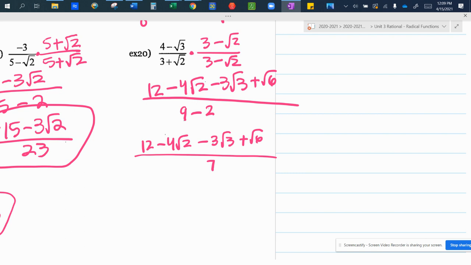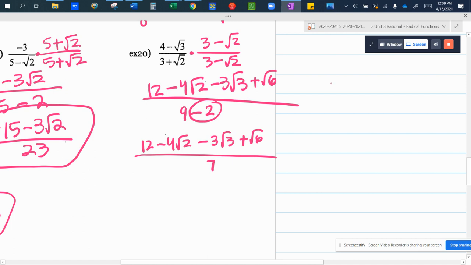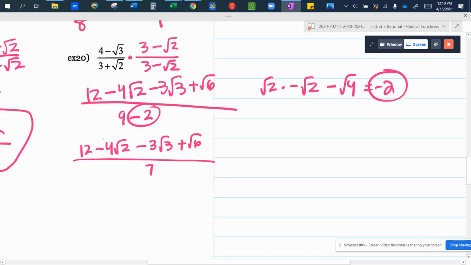Yes? So I got this negative 2 because I did the square root of 2 times the negative square root of 2. So that's the negative root of 4, which is negative 2. Does that make sense? Any other questions on rationalizing the denominator? That's not something you have to do a whole lot, but we do need to understand when to do it, why to do it, and how to do it. Yes, quickly.